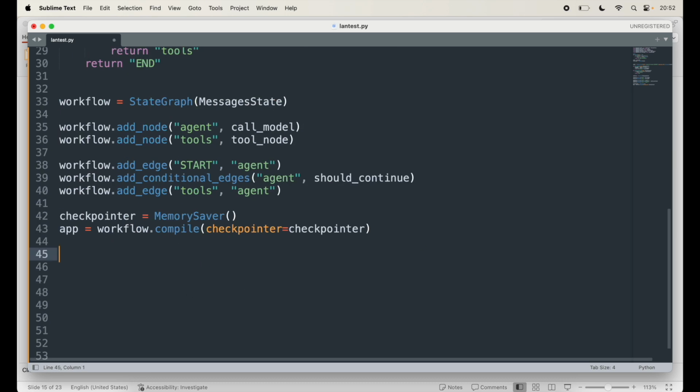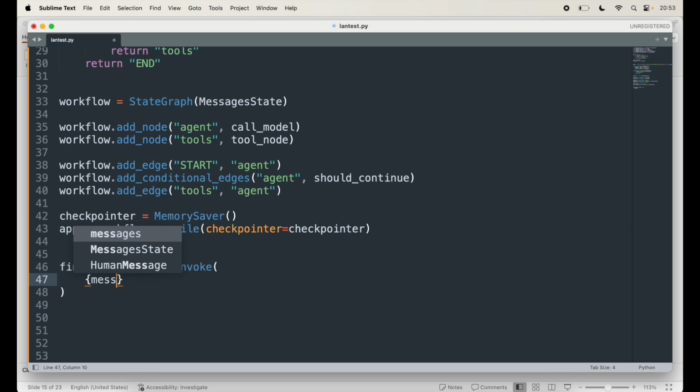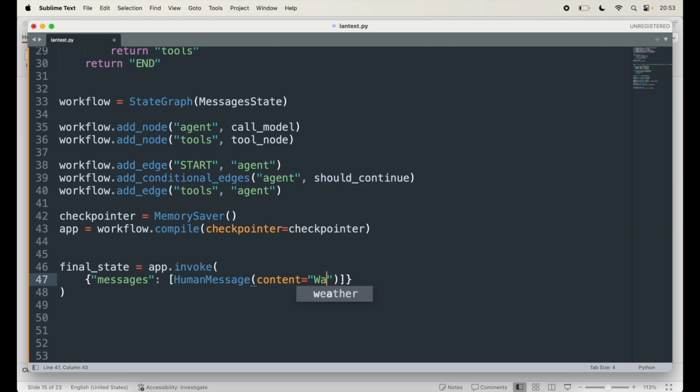So I'm going to go at the bottom and say final_state equals app.invoke. That's how we invoke this particular app. And inside this, I'll say messages is HumanMessage, content equals, let's say, what is the weather today.